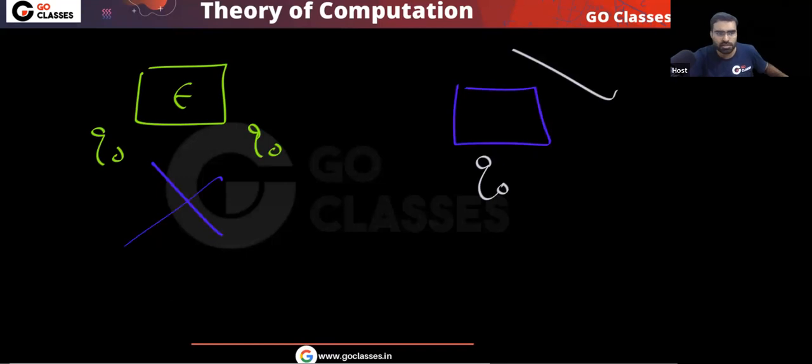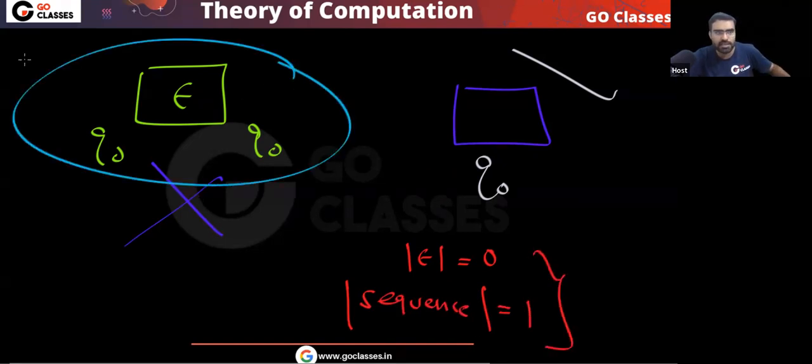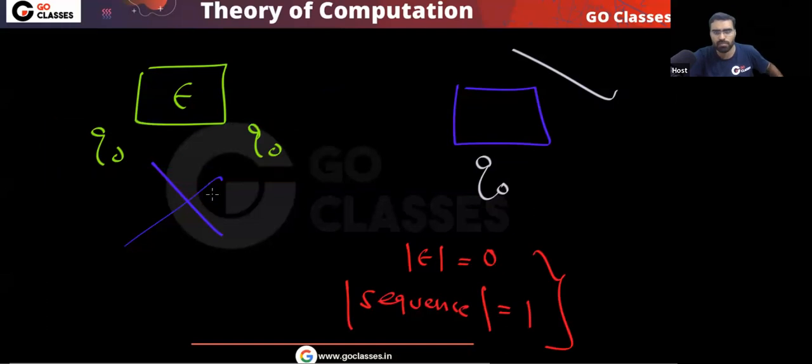So you can easily notice a simple observation: the length of the empty string is 0, so the length of the sequence should be 1. It should not be 2. If you do it like this, then the length of the sequence is actually 2. Is this point clear? Okay, agree? So very simple, this is the idea. For all strings, this will be true. This is the simple point.